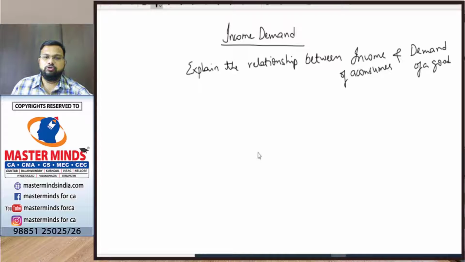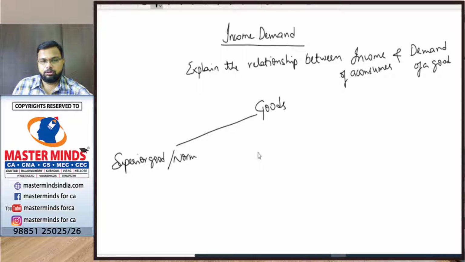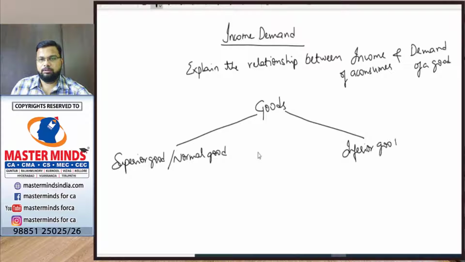For this purpose, goods have been divided into two. One is superior good or normal good. The second one is inferior good.